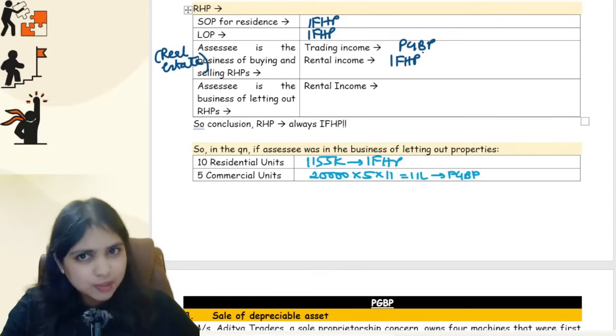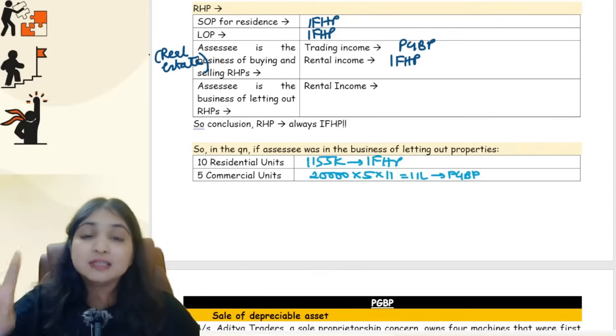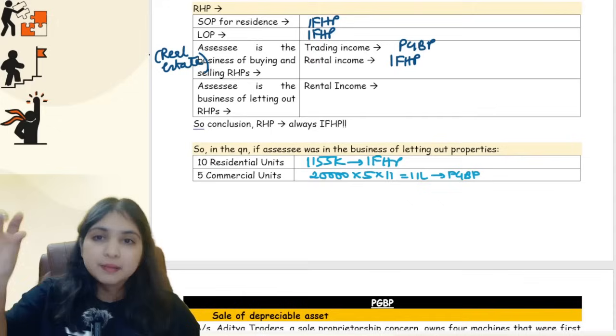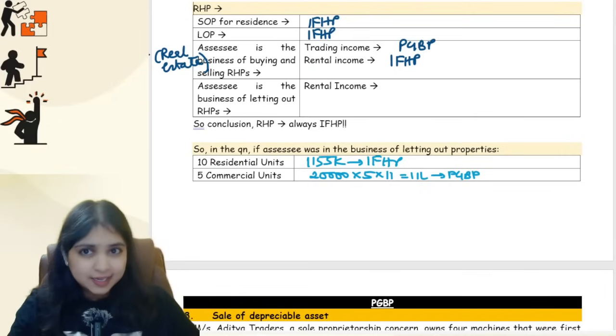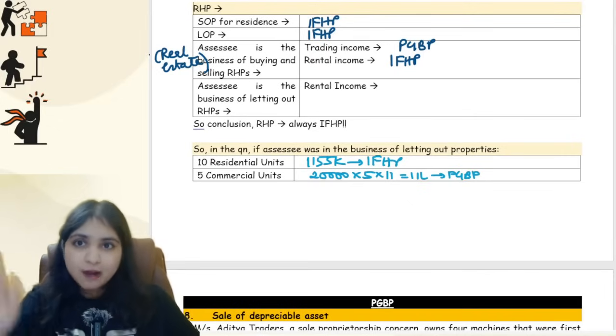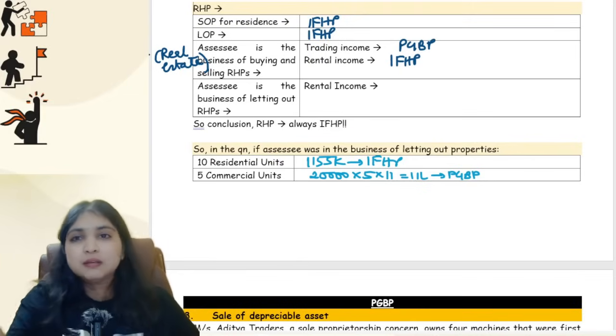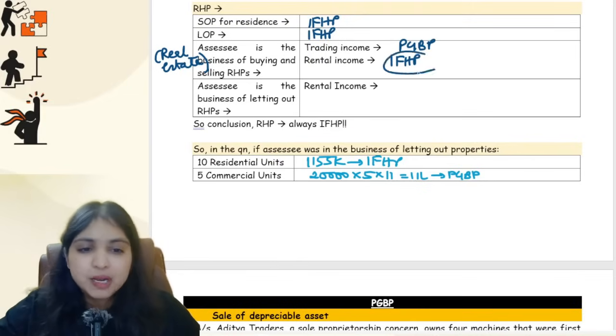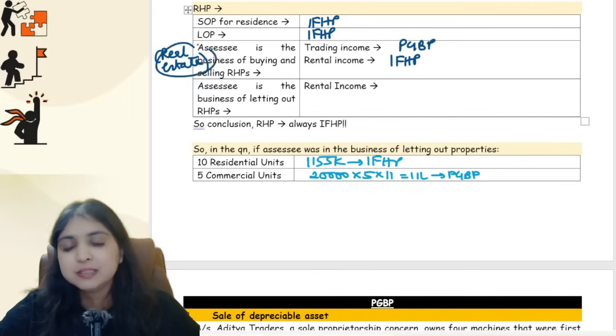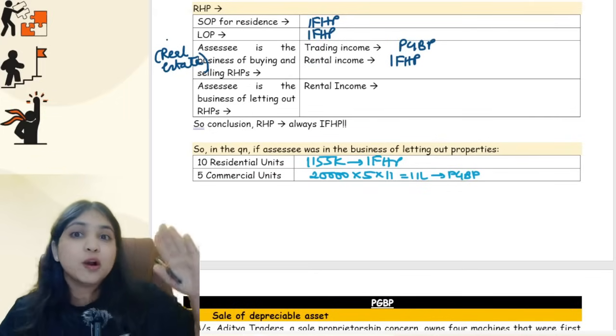The only special point with respect to real estate business is, if those 4 conditions are fulfilled, if the property is vacant at any time during those 2 years after the construction completion certificate is obtained, then in that case, for that period, the IFHP will be 0. So IFHP computation will be normal for real estate business. Only unique point is if those 4 conditions are fulfilled.